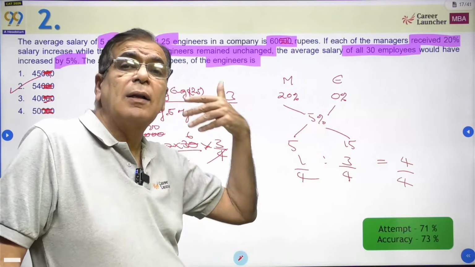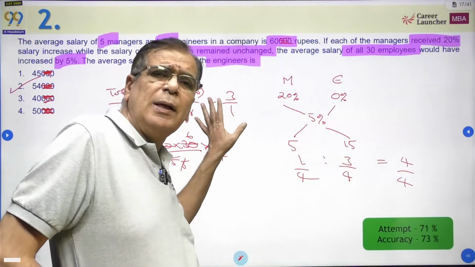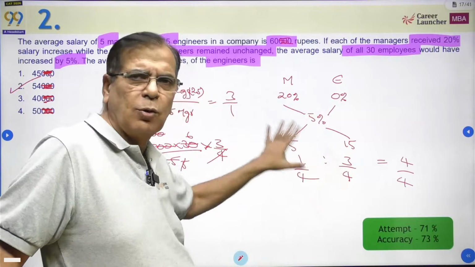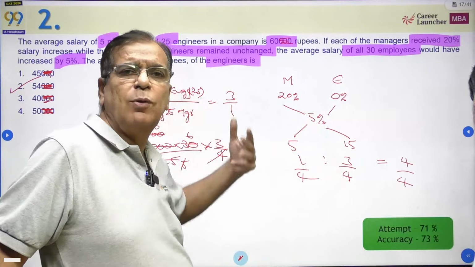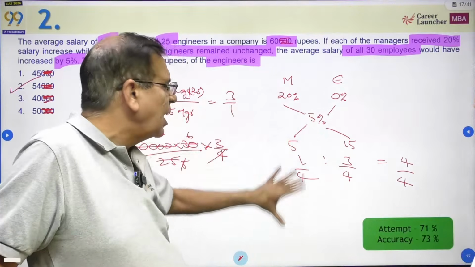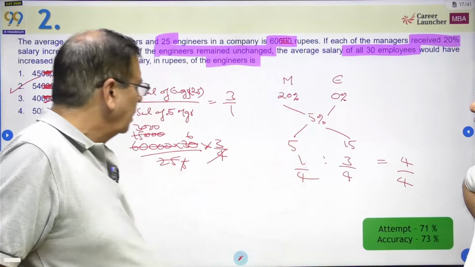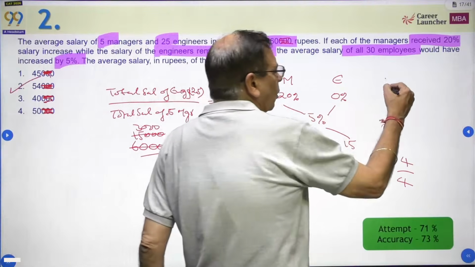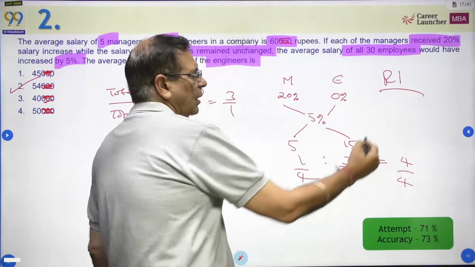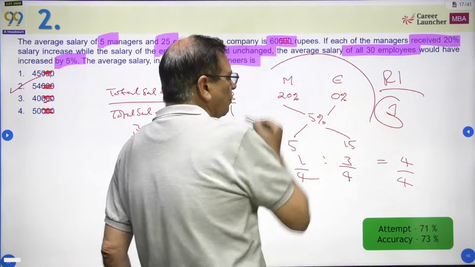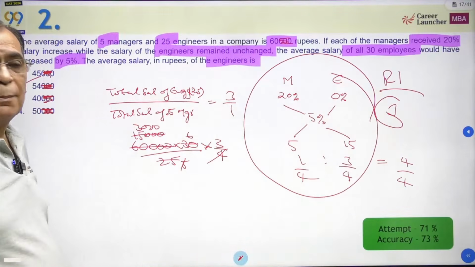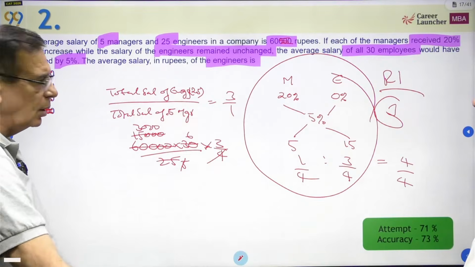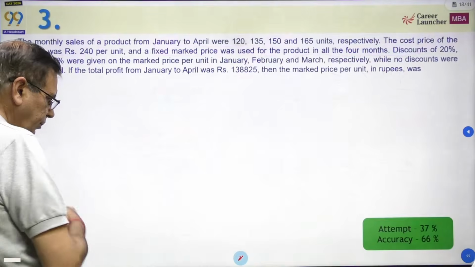The moment you start writing down and making equations, this can actually be done orally also if you understand ratios. मैं उस पे जा नहीं रहा हूँ अभी, क्योंकि most of you are just starting with your preparation, but at least allegation तो लगना बनता था. So this was again, I would say, a round 1 question, but there's a simple jugaad of allegation which should have been applied here rather than applying linear equations and solving it.